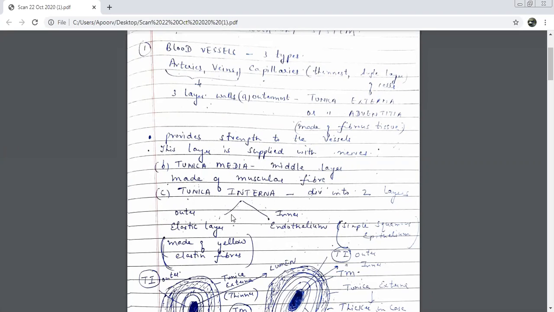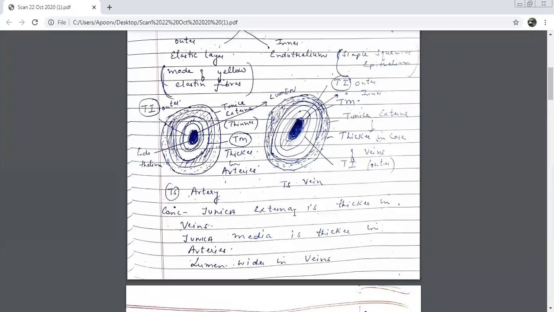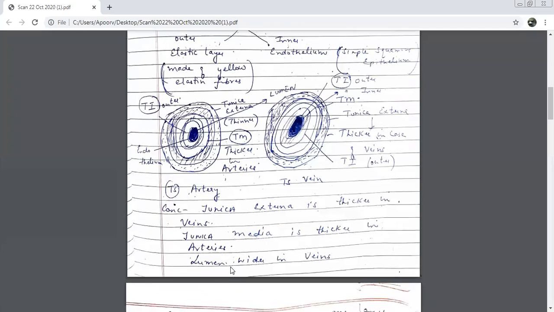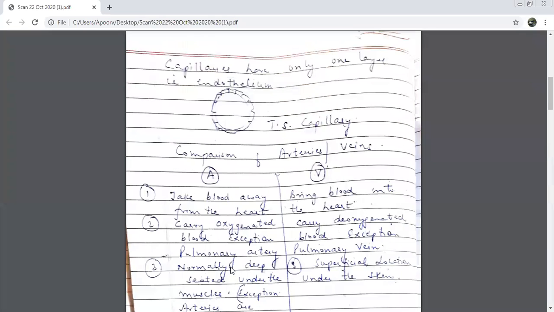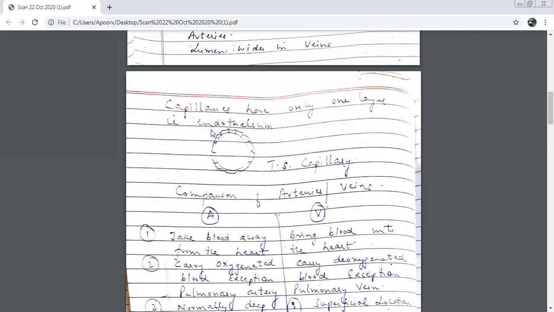Tunica interna is again 2 layers. The outer one is called as? Elastic layer. The inner one is your endothelium. Then we did the structural conclusions: tunica externa is thicker in veins and tunica media is thicker in arteries. The lumen is wider in veins. This is how your capillary looks like. It has only how many layers around it? Single layer.